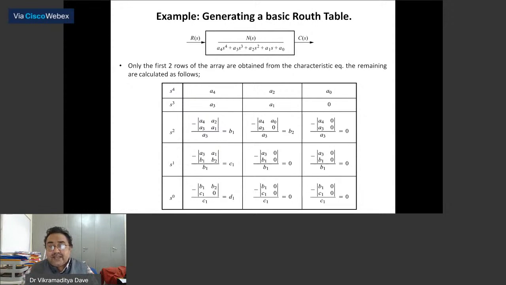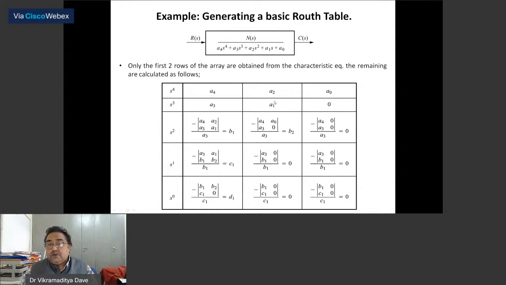So what will be the coefficient of the S2? How will you find it? You will form a small matrix, an array. And what is the value of that array? A cross multiply: A4 multiply by A1, like this, A4, A2, A3, A1, with a minus sign. Mind it, A4 multiply by A1 minus A3. It will definitely be a minus sign, you do not have to worry. Basically, it is A4 multiply by A1 minus A3 by A2, divided by the first coefficient A3, the first coefficient associated with the row just above, and that will be equal to B1.